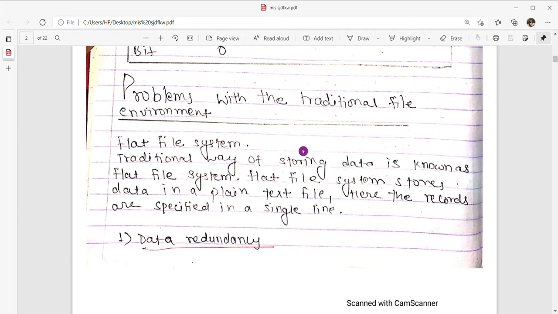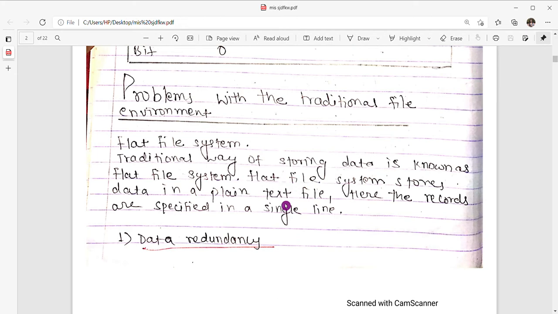First, flat file system. A flat file system is the traditional way of storing data. Flat file system stores data in a plain text file. Here the records are specified in a single line. And there are some problems with the traditional file environment.